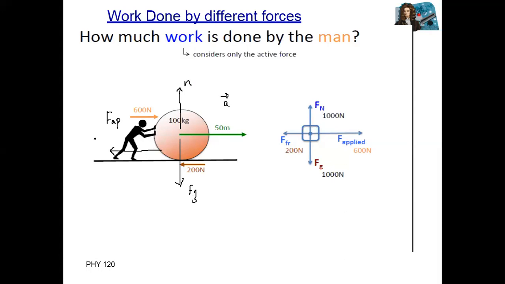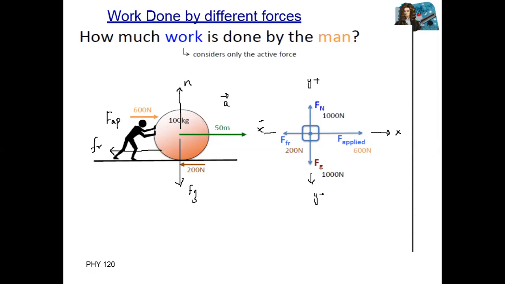So you can see four forces: applied force along the positive x-axis, normal force along the positive y-axis, friction force along the negative x-axis, and gravitational force downward along the negative y-axis.